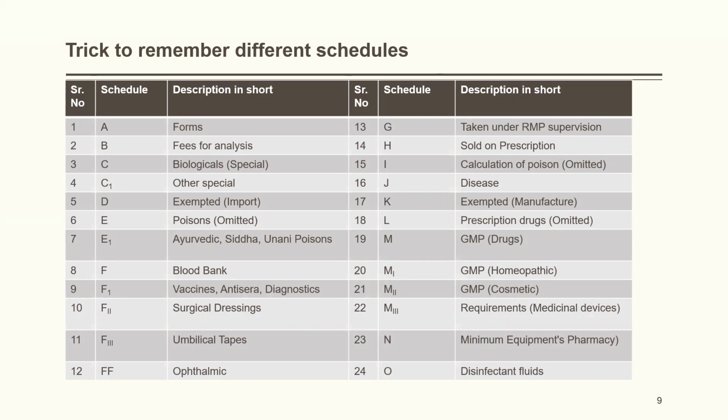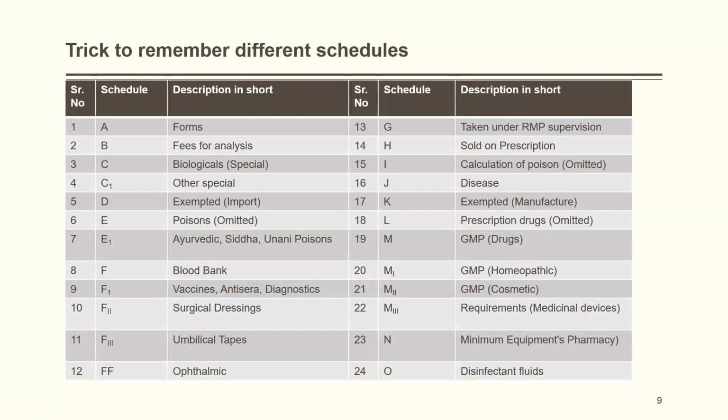FF, ophthalmic. G, to be taken under supervision. Any medicine that you are going to take must be taken under supervision of a registered medical practitioner. H, sold on prescription. I, calculations of poisons that are omitted. J, list of diseases that a drug may not claim to cure. K, exempted manufacture. L, prescription drugs that are omitted.